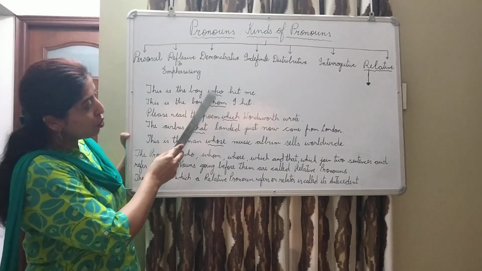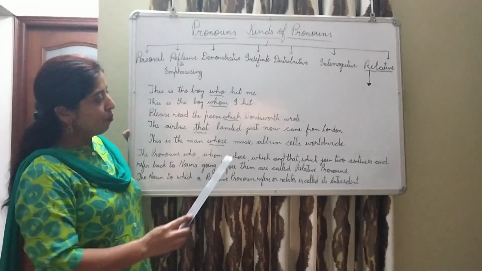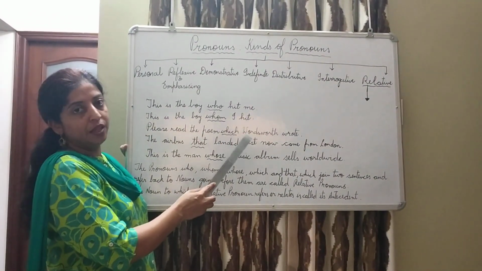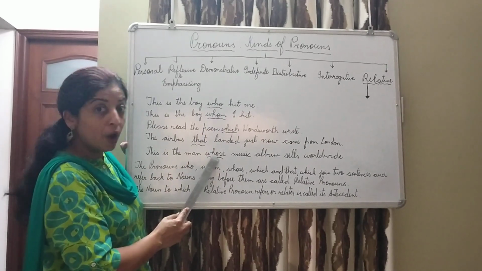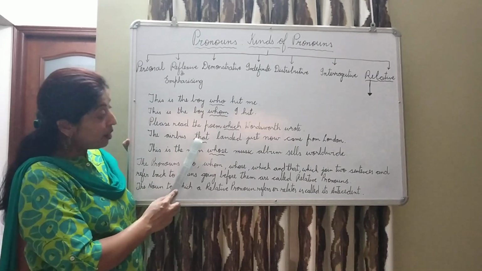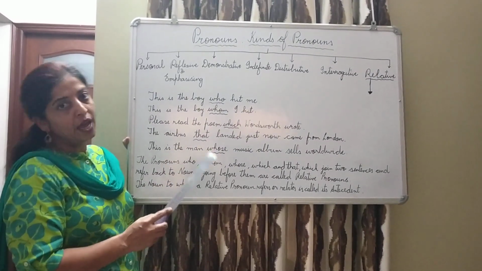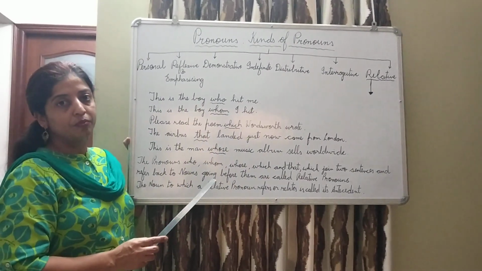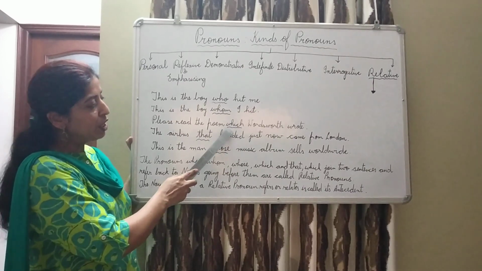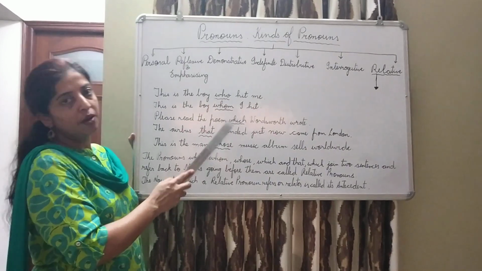Then we use who, whom, whose for persons only. We use which for animals and things. Who, whom, whose for persons. Which for animals and things. And that is used for things, animals and persons also. So, who, whom, whose for persons, which for animals and things, that for animals, things and persons.